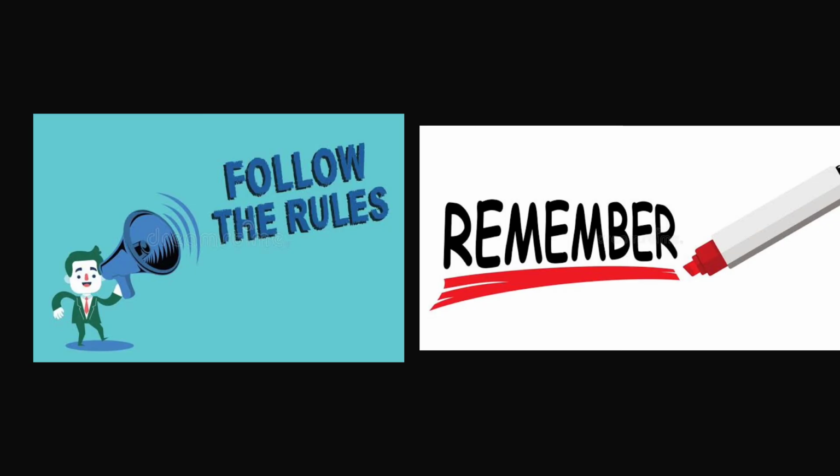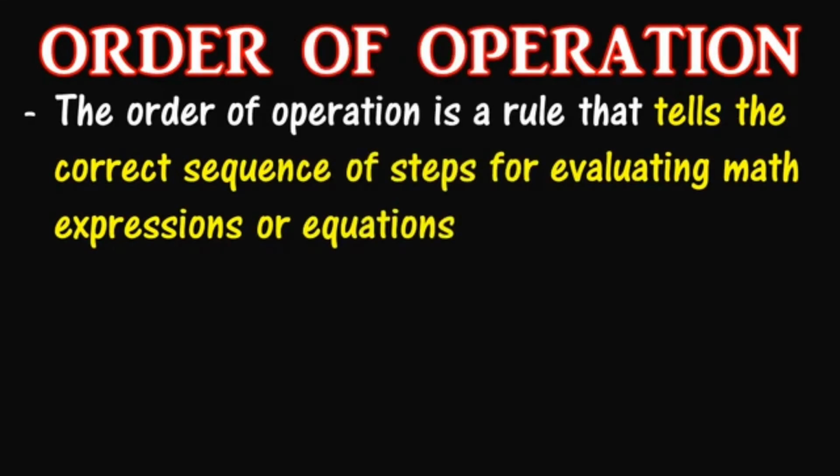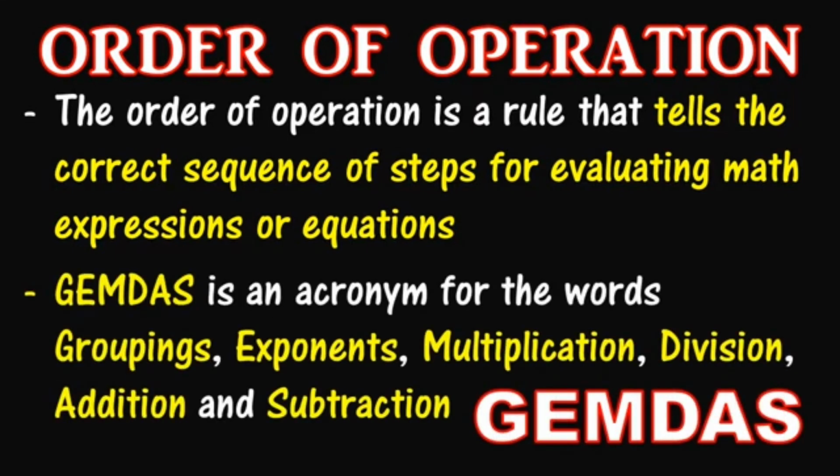Did you follow answering all the examples given? I hope so. This time, we are now going to summarize our lesson. What is an order of operation? The order of operation is a rule that tells the correct sequence of steps for evaluating math expressions or equations.